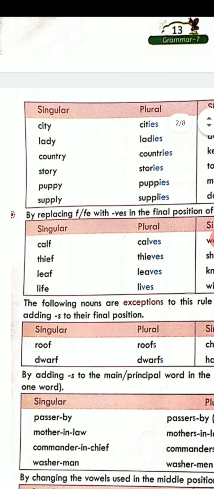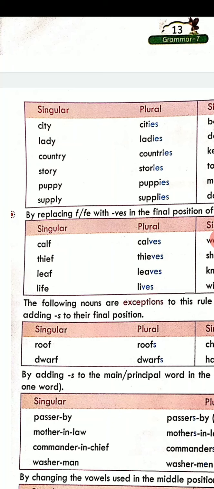Whenever there will be a consonant before y, to make the word plural, you will have to add ies. Like you can see in city, there is a consonant before y, t. Or in puppy, there is a consonant before y, p. So whenever a word which ends with y and just before y there is a consonant, the plural will always carry ies.